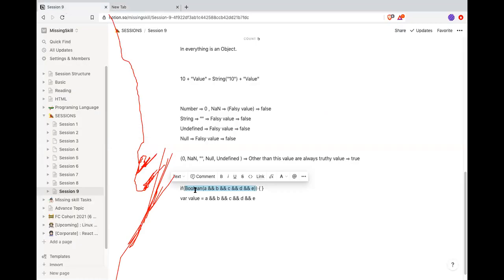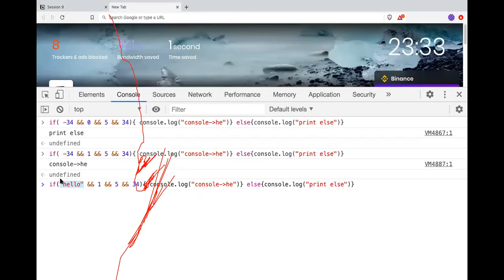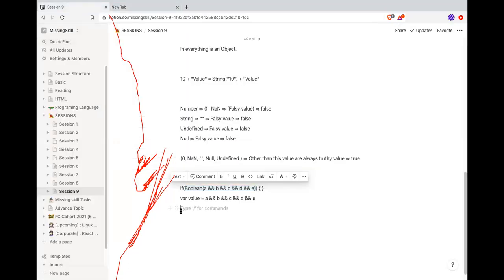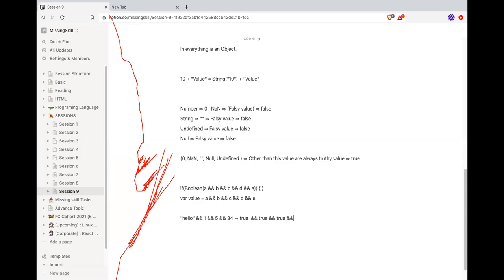So इसमें करते हैं, ठीक है? So that we know exactly, everyone is aware of this. Step by step करते हैं. So, okay. So this I'll remove if condition. Okay. All right. So basically, hello is truthy value, right? So it is true. Okay. And 1 is again a truthy value, right? So it will translate to true, right? Then again 5 is truthy value, so again it will translate to true and true. Okay.